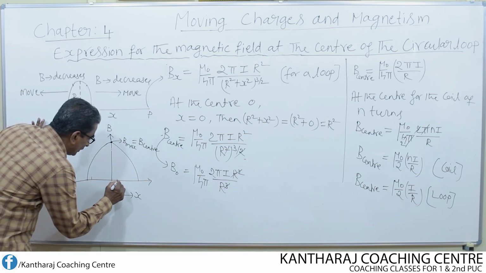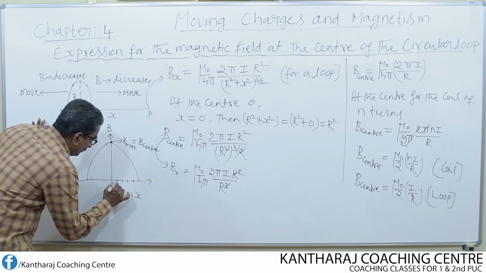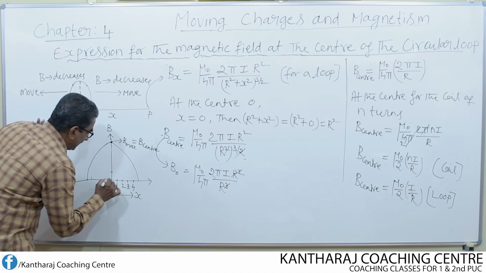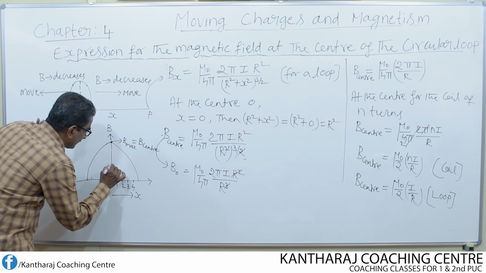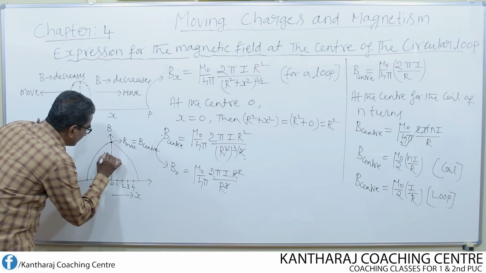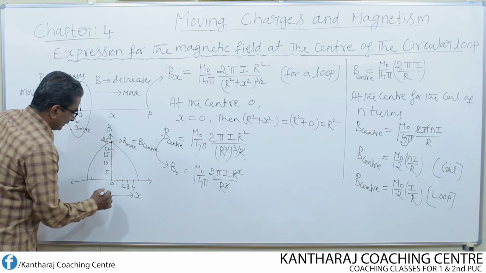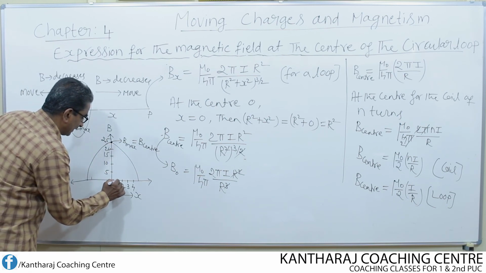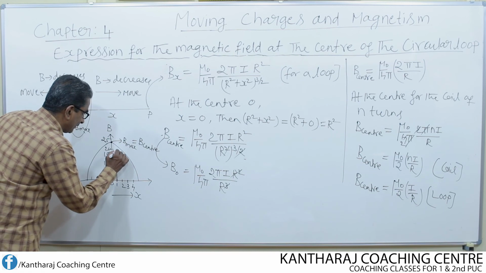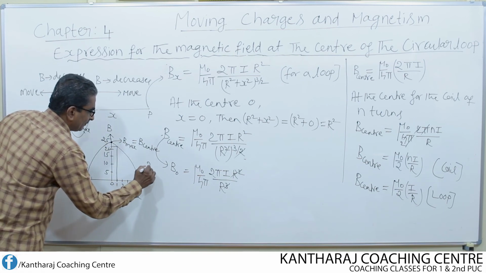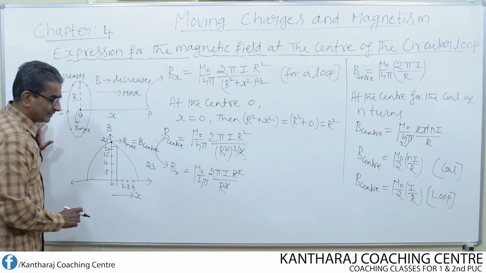How? 1, 2, 3, 4. 1 centimeter, 2 centimeter, 3 centimeter, 4 centimeter. Magnetic field, let us say 5 units, 10 units, 15 units, 20 units, maximum 25 units. So at a distance of 1 centimeter, what's the magnetic field? Look here, between 20 and 25. Say for example, I consider that as 23 units.